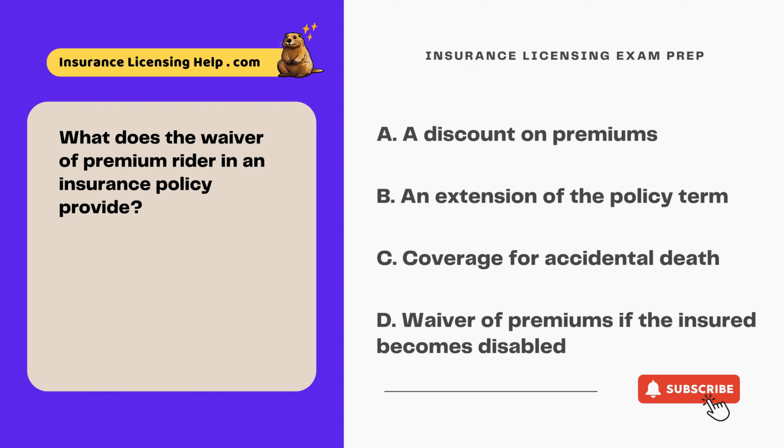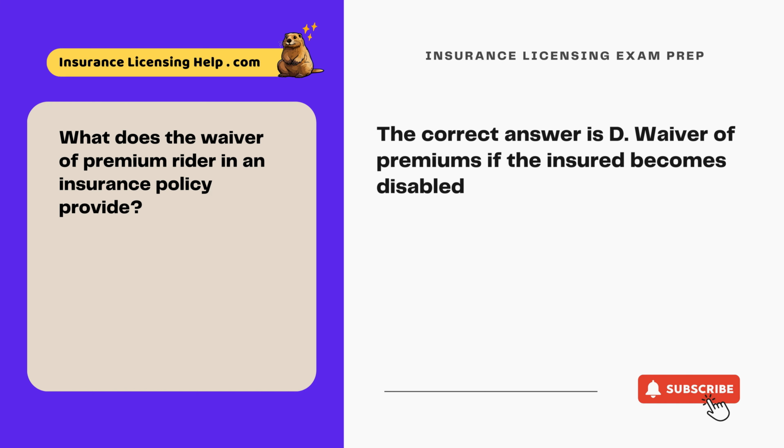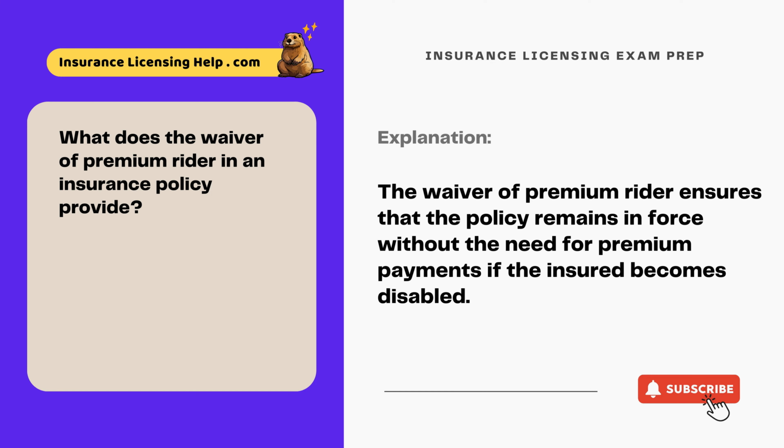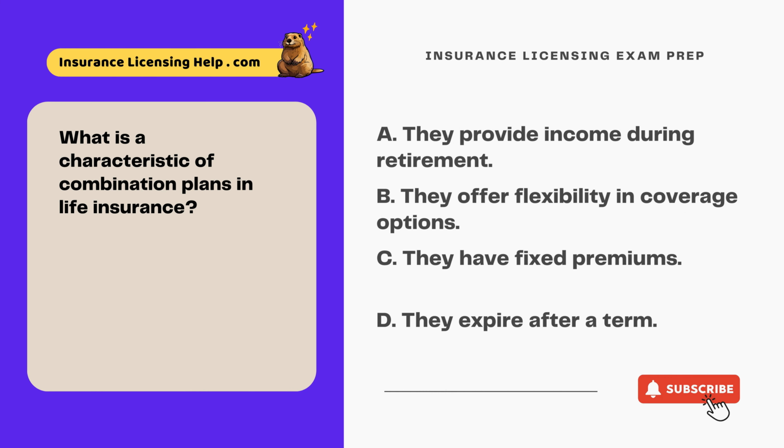A. A discount on premiums. B. An extension of the policy term. C. Coverage for accidental death. D. Waiver of premiums if the insured becomes disabled. The correct answer is D. Waiver of premiums if the insured becomes disabled. The waiver of premium rider ensures that the policy remains in force without the need for premium payments if the insured becomes disabled. What is a characteristic of combination plans in life insurance?